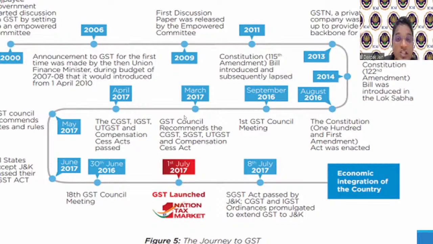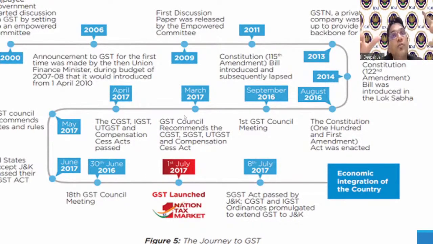Now there was a list 2. In list 2, there was sales tax on sale of goods that was collected by the state government. Those are the two taxes. Now GST has to be an integrated tax. There cannot be a dual GST kind of thing, saying that, okay, the central government will collect taxes on the services, and the state government will collect GST on the goods. That will not work out. If that has to be worked out, then why change it? The earlier thing itself was correct.